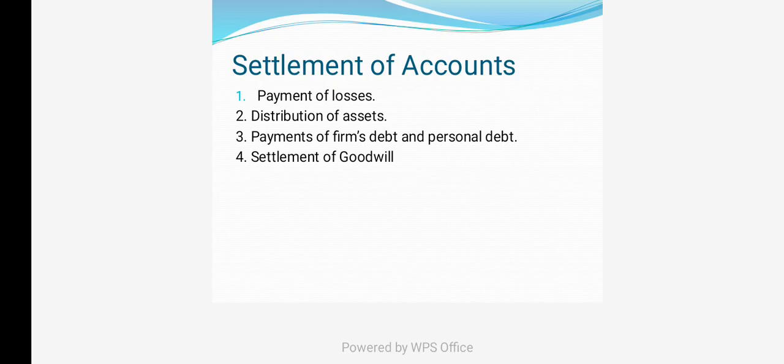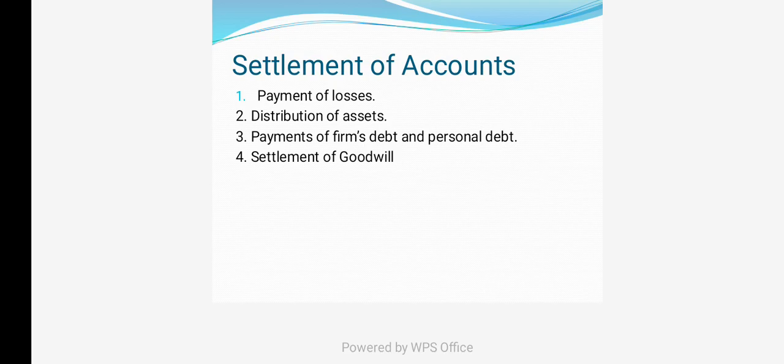First one, the payment of losses. They may settle all losses, including deficiency of capital, which shall be paid first out of profit, and then out of capital if necessary, and then they can share the losses in the profit sharing ratio.